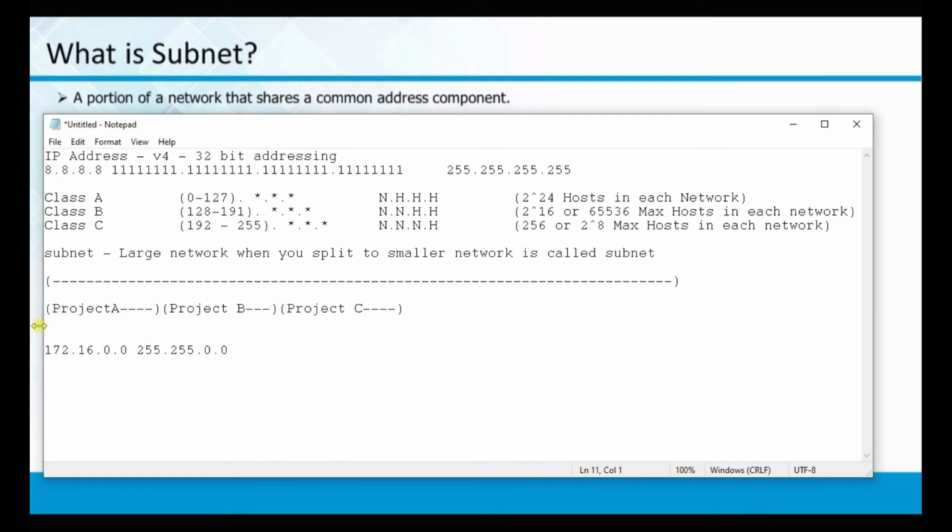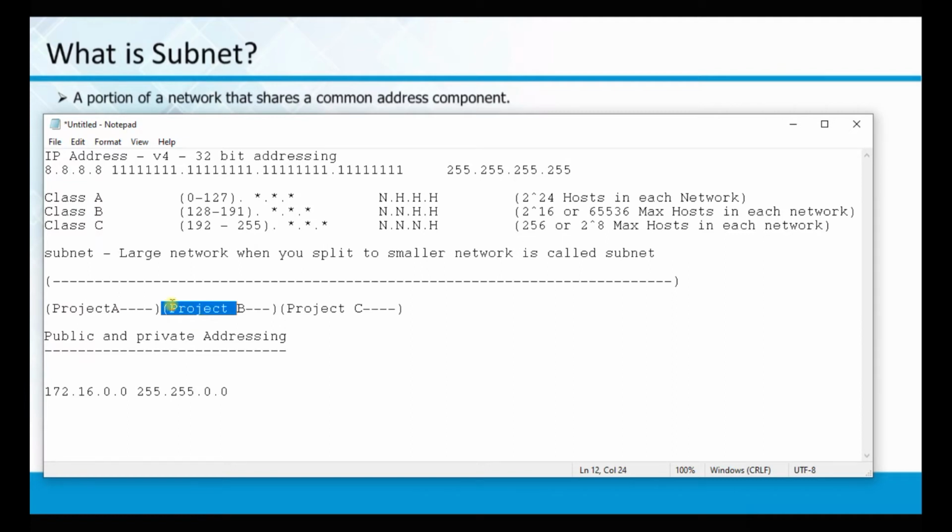Is this clear? Now coming back to a very, very important one, which is called public and private addressing. Any IP address that is available on the internet is called a public IP. When we talk about project A, project B, it is only for the client, not for the public.